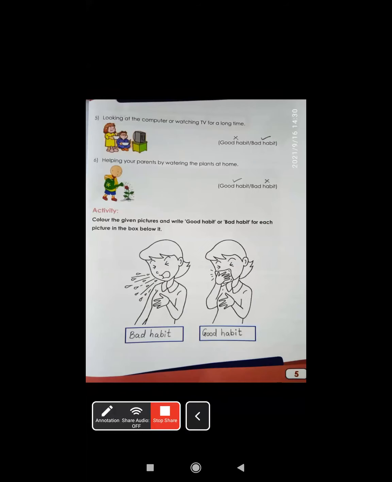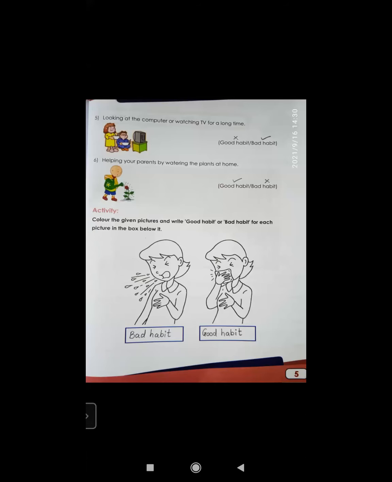Fifth one, looking at the computer and watching television for a long time. Okay, sitting in front of the computer playing games or watching television for a long time is not at all a good habit. It is a bad habit which you should never follow. Okay, so our fifth answer is bad habit. We should not spend so much time on the computer or television. Okay, it is not healthy. It is not good for your eyes as well as your brain, right kids? Okay, come on. So that is a bad habit. Fifth one, the answer is bad habit.